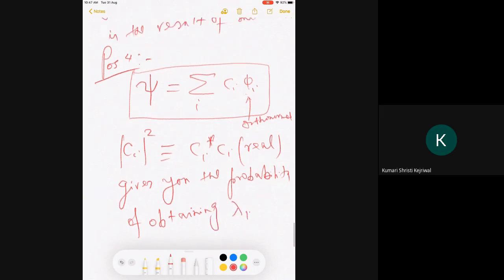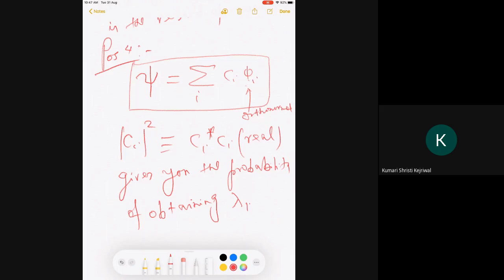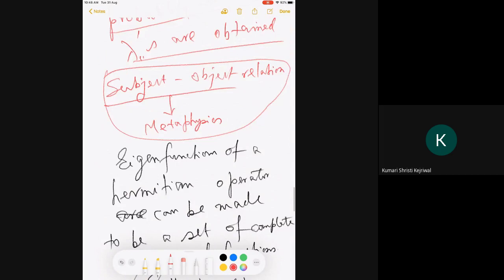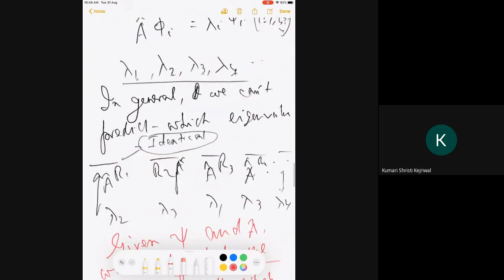Please try to understand. This is a very important postulate. It actually relates to how to get the probability. Now remember, this is also kind of a postulate. So you don't have to ask questions. But now you'll see it is all self-consistent. If I expand psi in terms of the eigenfunctions, then there will be a coefficient. This expansion can be done mathematically. Given psi, given the set of phi i, I can do it. How do I get phi i? Because I know A. Once I know A, I can solve the eigenvalue equation.